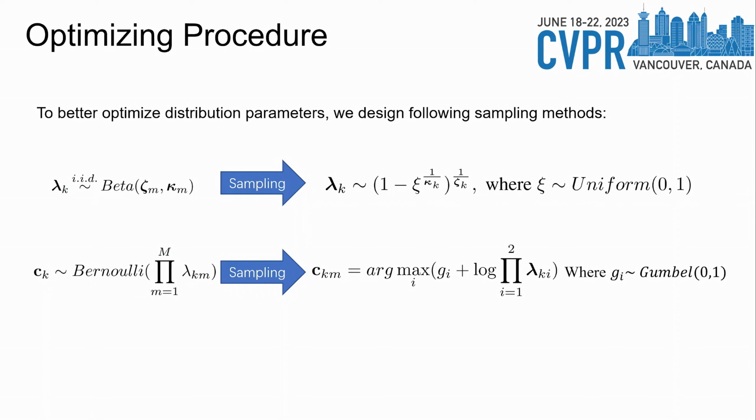Directly inferring parameters of a beta distribution is hard for conventional variational inference methods, so we approximate the posterior beta with the Kumaraswamy distribution, as the slide shows. For the 0-1 allocation vector ck, we use the Gumbel-max trick to draw samples from a Bernoulli distribution with binary probabilities.